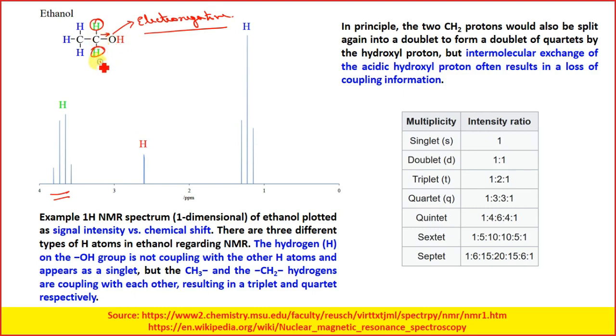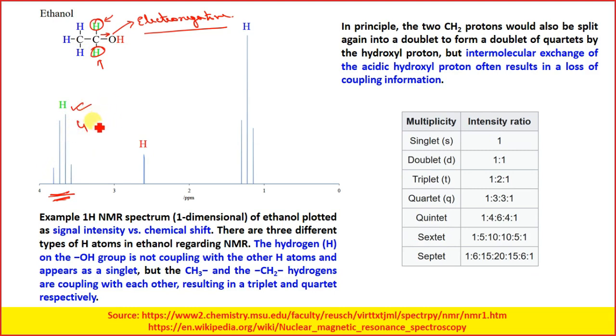So the shielding effect is lower over here, and due to this you are getting the peaks for these green hydrogen atoms at a lower field, and there are 4 peaks, which is what we call peak splitting. We are having 4 peak splitting.